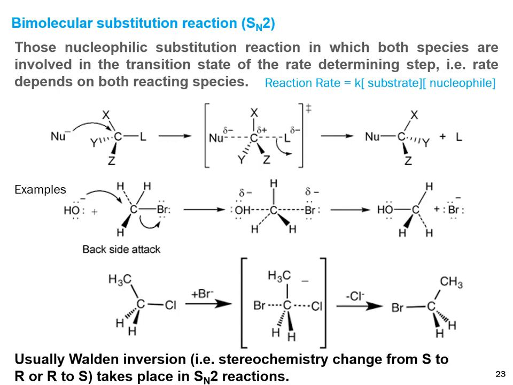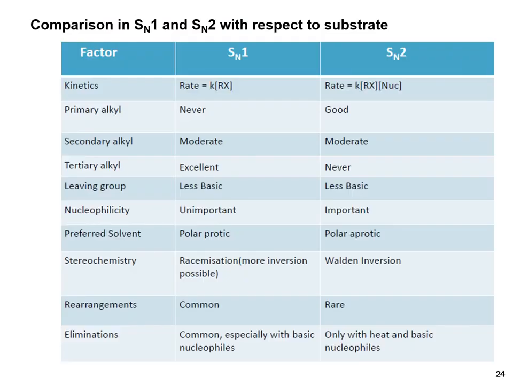This is an example of the bimolecular substitution reaction. The hydroxyl group acts as a nucleophile and attacks the carbon that bears the leaving group and changes into the transition state, and then bromide, which is the leaving group, leaves from the transition state and gives the final product. And this is the second example of the bimolecular substitution reaction.